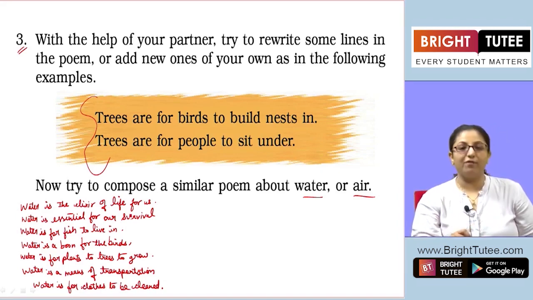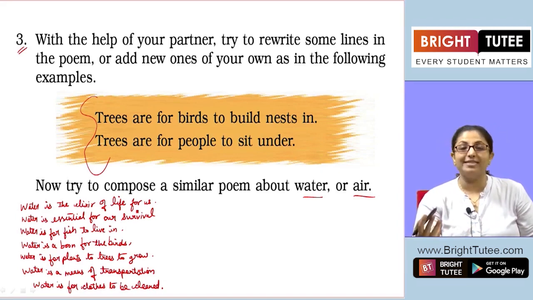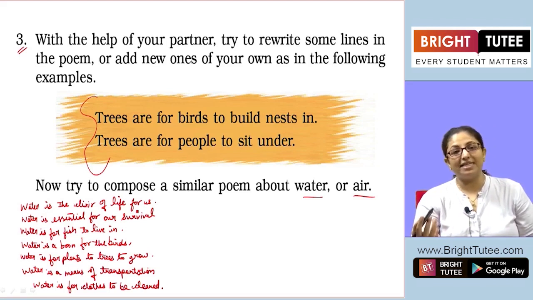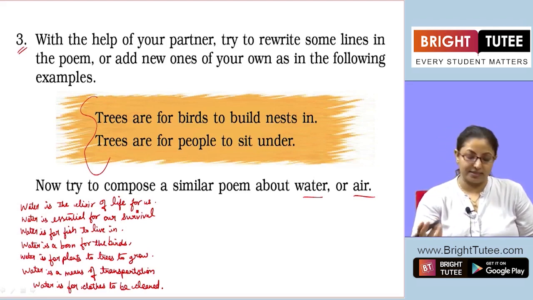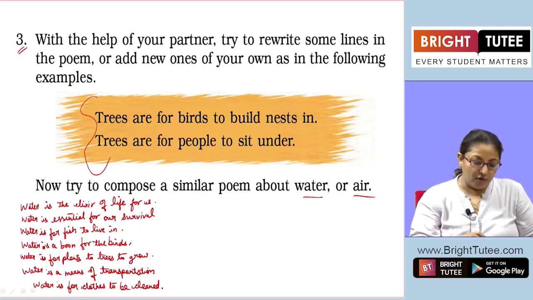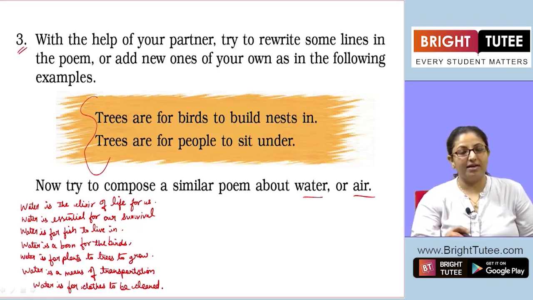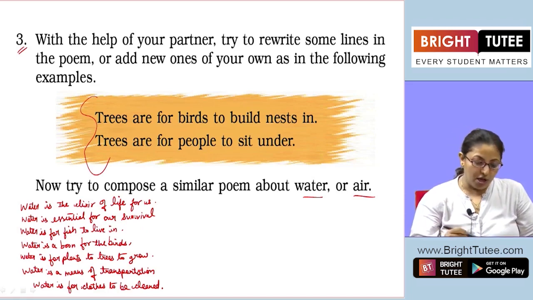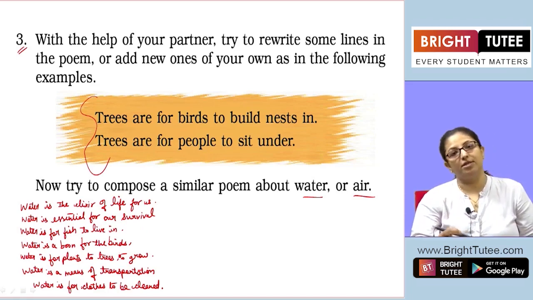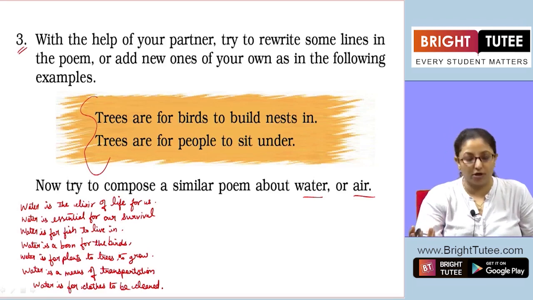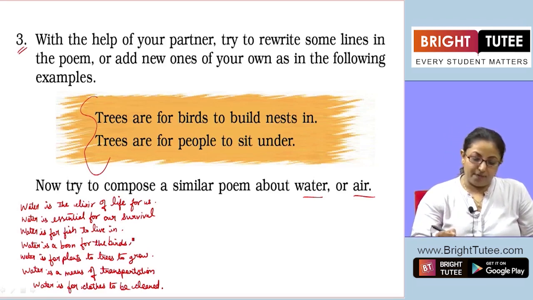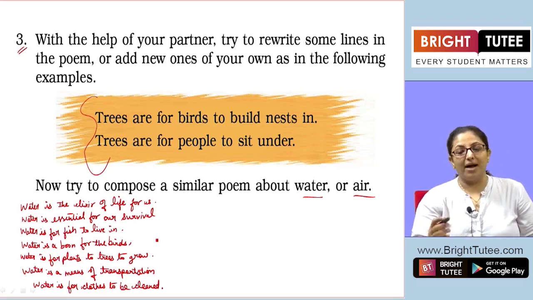Water is the elixir of life for us. That means water is essential, the basic, most important thing for us. Water is essential for our survival. Water is for fish to live in. We all know fishes live in water. Water is a boon for the birds. Birds, they love water. Water is for plants to trees to grow. Plants grow into trees because of water.